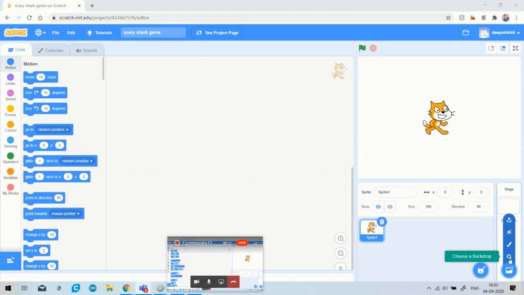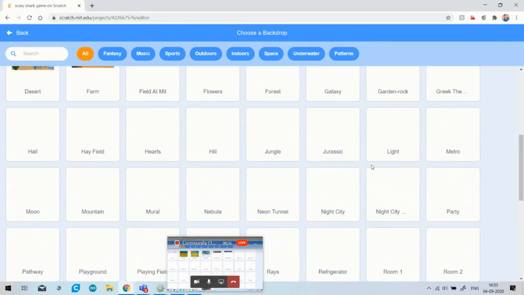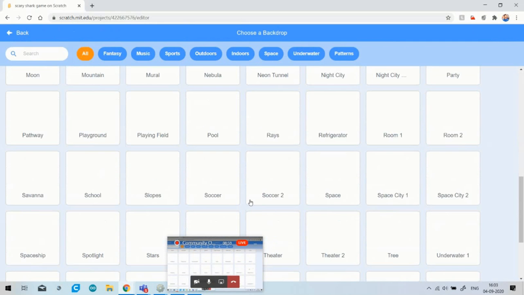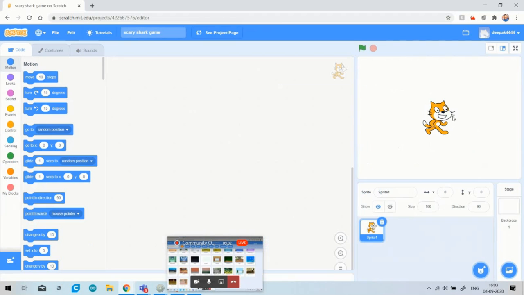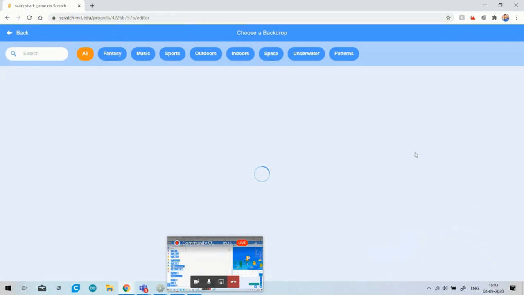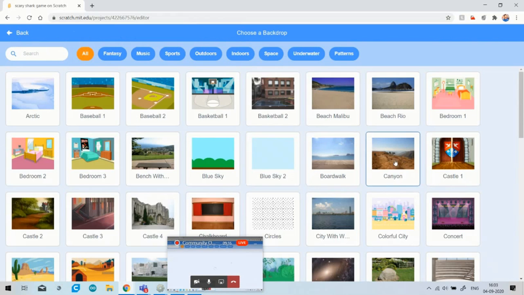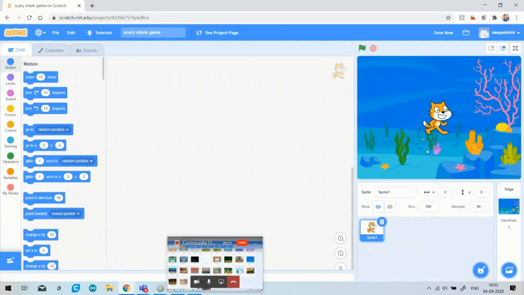So firstly I will select the backdrop, as this is my first task. I will select the background of the sea, because you know that fish swim and move only in the sea. Okay, so I have selected one backdrop. Just go to the backdrop option and choose a backdrop which suits your game. I will choose another backdrop, underwater too.